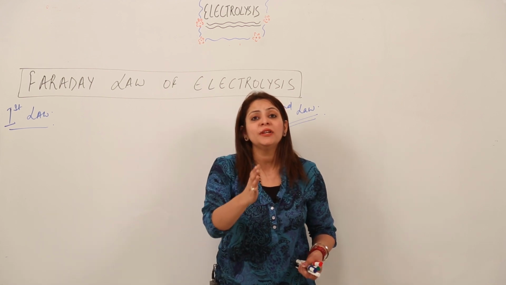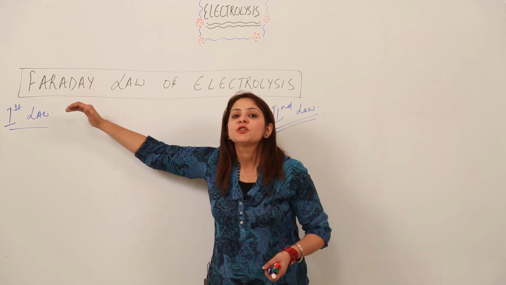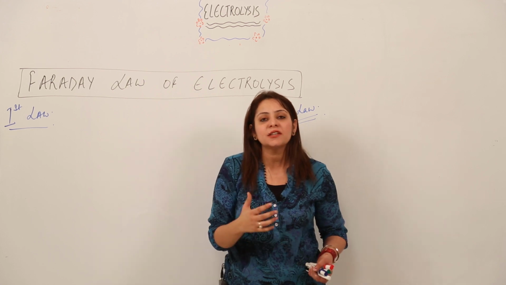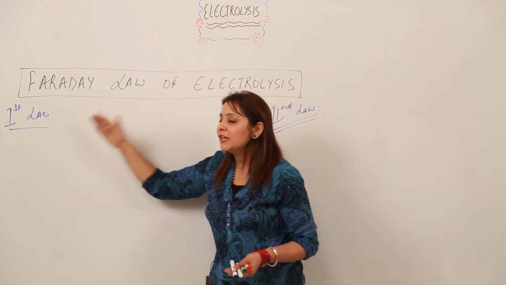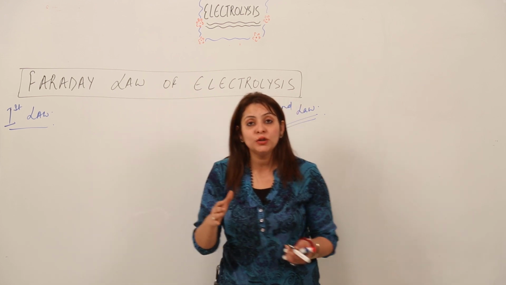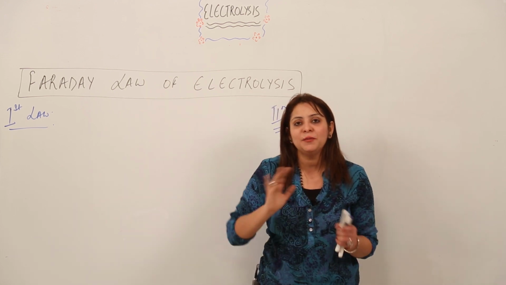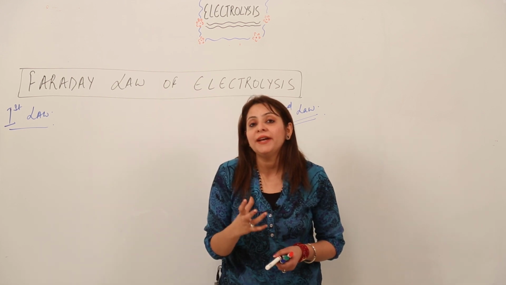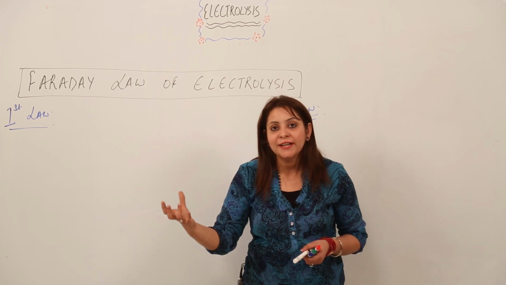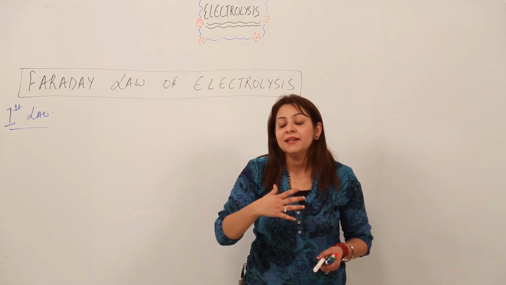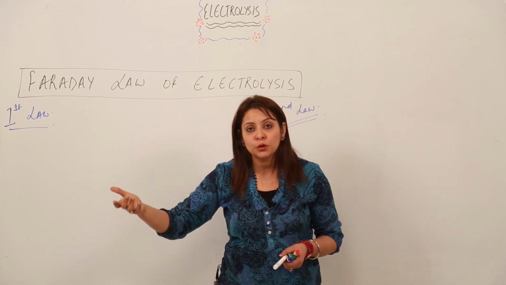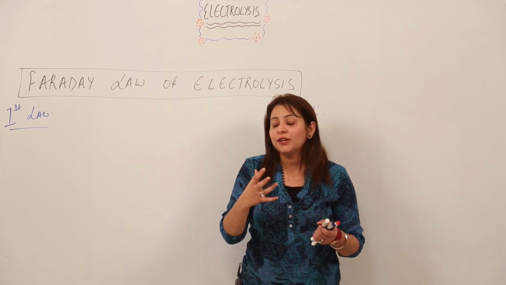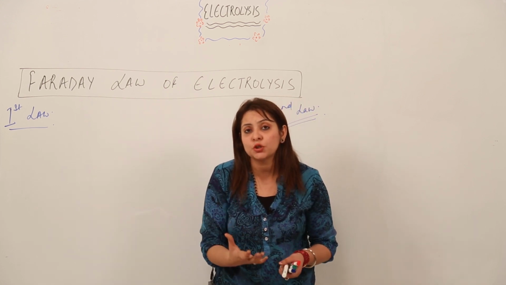First of all, you should know that these laws were given by Faraday. It was formulated by Faraday. So let us see what that law actually states. The first law states that, as you all know, whenever we carry out electrolysis, you get a substance at the electrode. You always get a pure substance at the end of electrolysis, at the cathode. So this law states what weight of substance you get after the electrolysis.